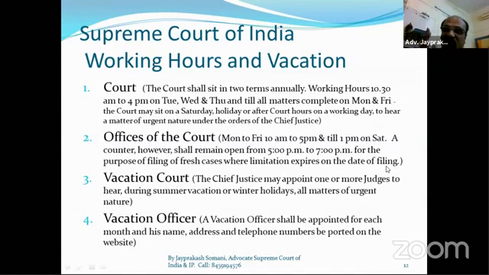On whichever date you are filing, if that date is the last day of limitation, you have the right to file after 5 p.m. also, till 7 p.m. Otherwise the regular timing is 10 a.m. to 5 p.m.